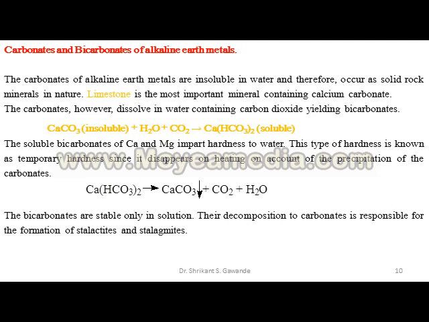Limestone is the most important mineral containing calcium carbonate.